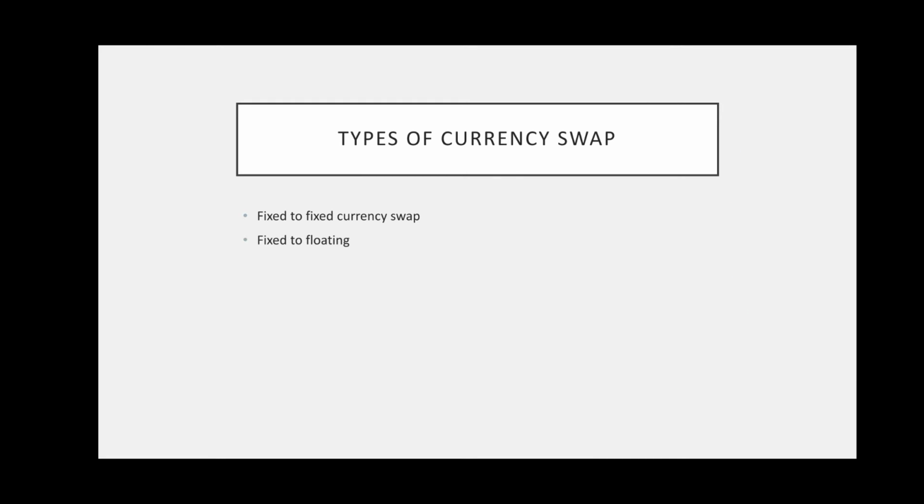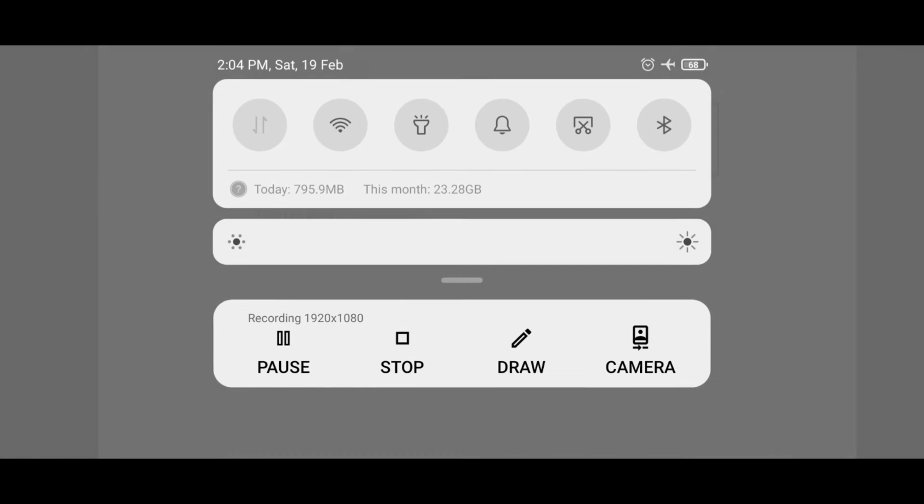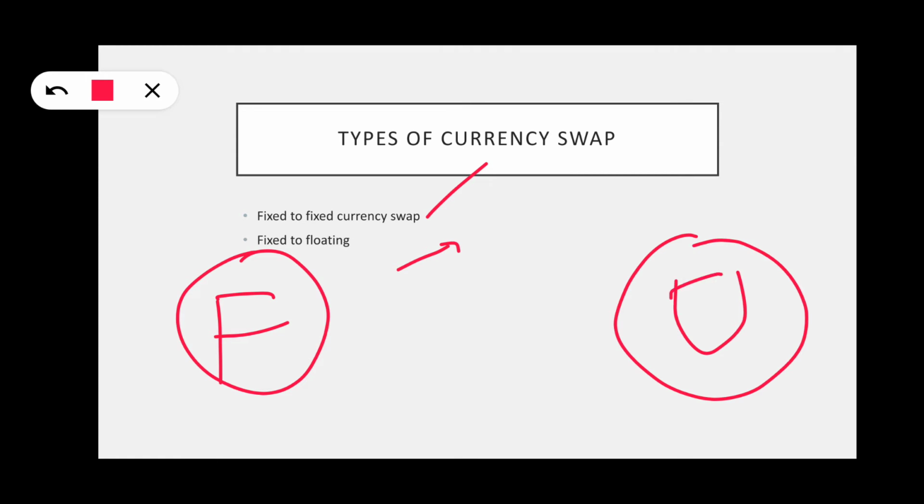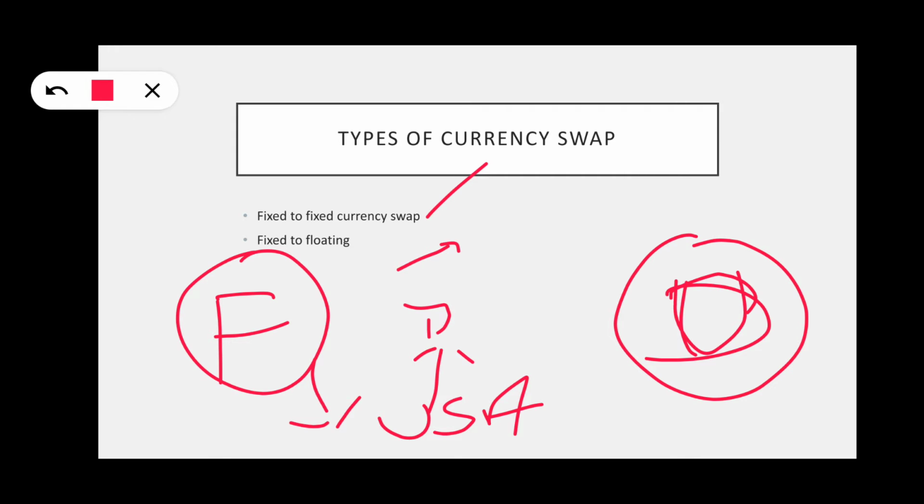Next, types of currency swap. There are two: fixed to fixed currency swap and fixed to floating currency swap. Suppose Facebook India, USA, Devyani International Limited. Okay, this went to a USA bank and gave a loan to the Devyani subsidiary.